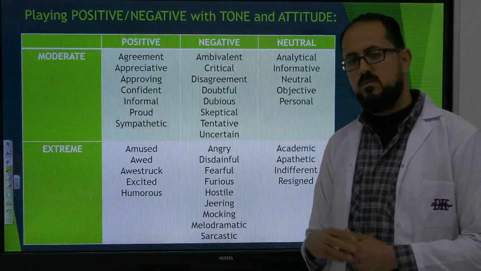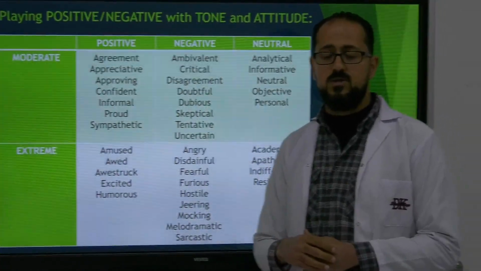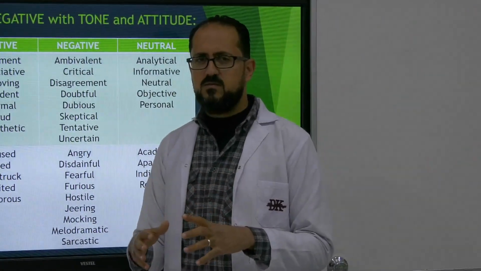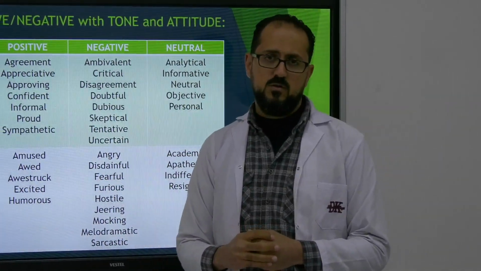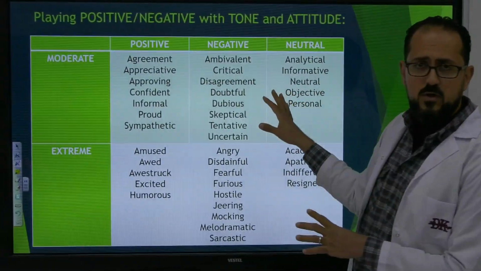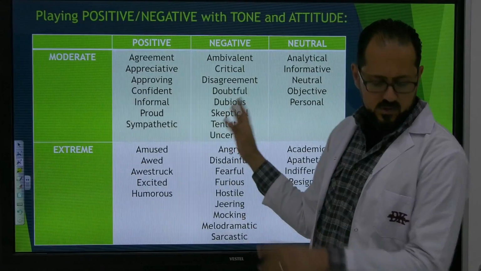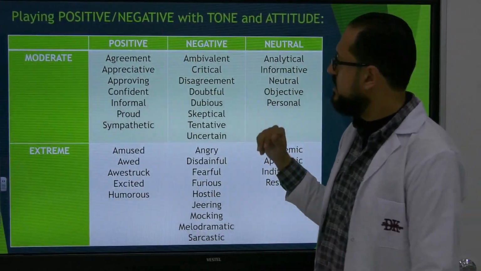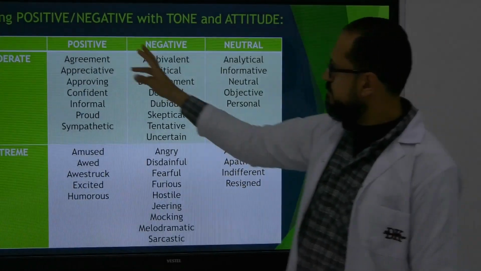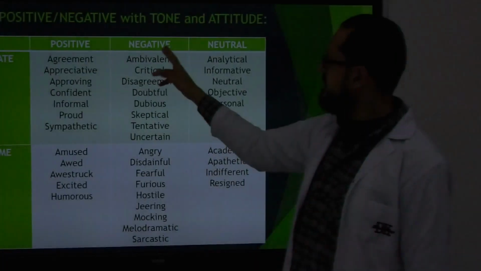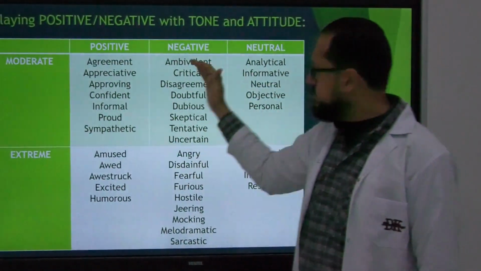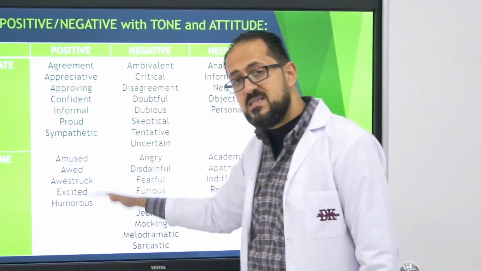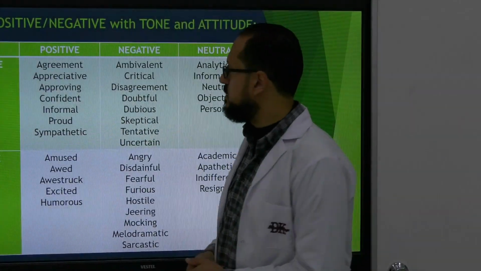Now we can play the positive-negative game concerning the tone and attitude questions. Now we play this game a lot, I know, positive and negative, but it's really important and it's really beneficial for us. So I did this for you, it's in the book, you can just use the book, it's on page 245. So we have the positive, the negative, and we have something called neutral. But for each category of these, we have moderate and extreme. You should just stay away from these extreme words.